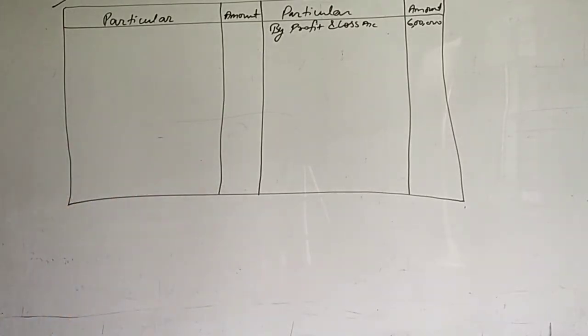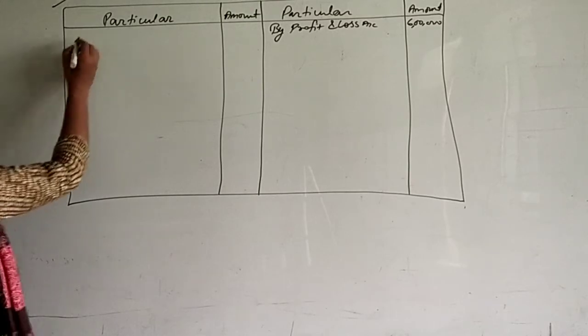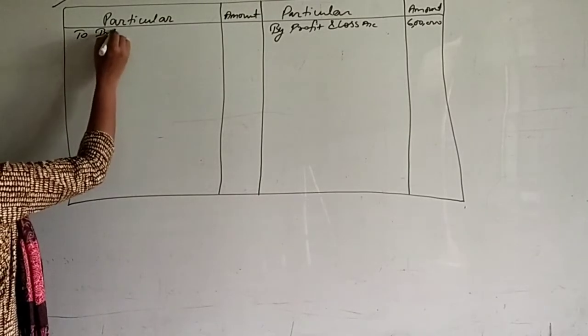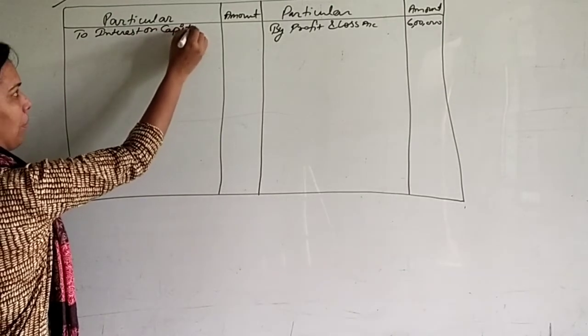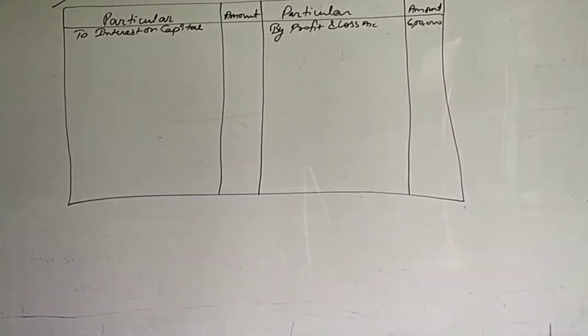Okay. So first of all, each partner is entitled to 10% per annum interest on his capital. So we will write here interest on capital. What are the names of partners?